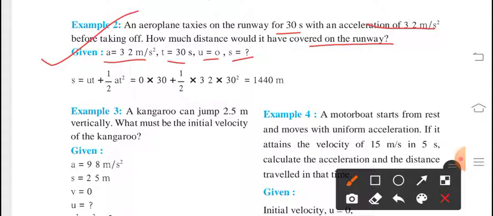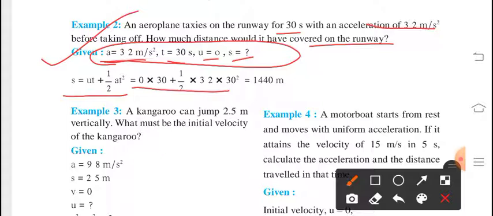So as per the given norms, you should recognize the formula. What formula can you take over here? To find displacement, obviously we have a formula which is S equals ut plus half at square. Here the things are given, we can substitute the values very easily, and after substitution and calculation, your final answer is 1440 meter.